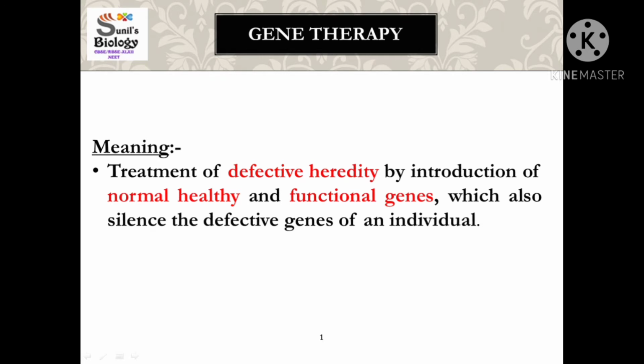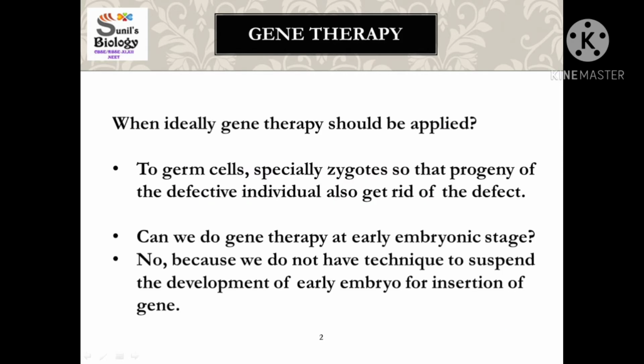Now one question comes: at what stage would gene therapy be the best? The answer is that if we do the gene therapy at the level of early embryonic condition, that means if we insert a healthy gene in the zygote cell, then the young one produced by this zygote will have the normal functional gene, and the disease will not express.